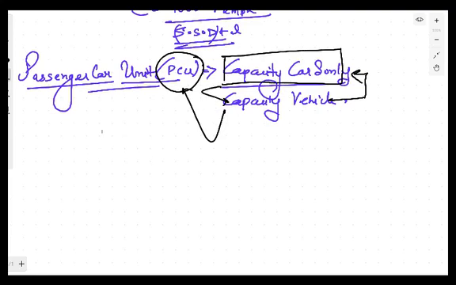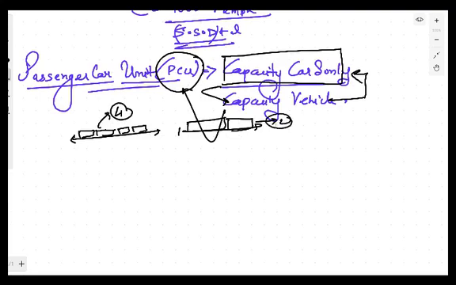It means that if you have a particular road section and you place cars in moving condition, there will be 4 cars. On the same road section, if you place trucks, there will be 2 trucks. So the capacity of the roadway when there are trucks only is 2, and when there are cars only, it is 4. The PCU will be defined as 4 by 2, which is 2.